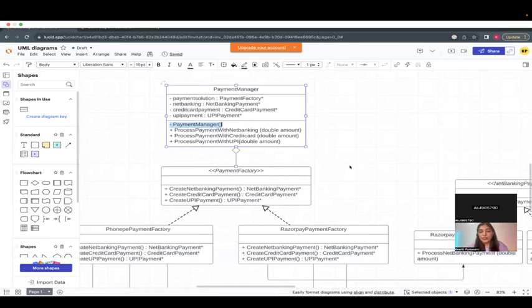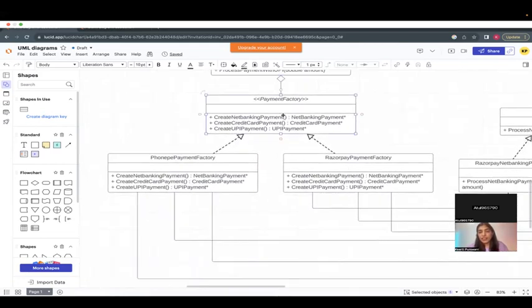There is a payment factory. There are different factories: a PhonePe factory and a Razorpay factory. In the PhonePe factory, there are 3 things: create net banking, credit card, and UPI. So PhonePe has to have all 3. Razorpay has to have all 3. Your payment factory is telling you that whichever payment gateway I integrate with, it should have all 3 of them. Correct? Make sense?